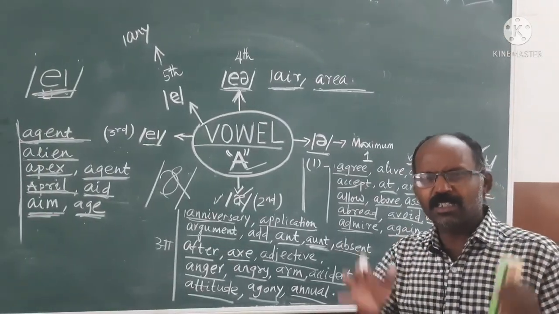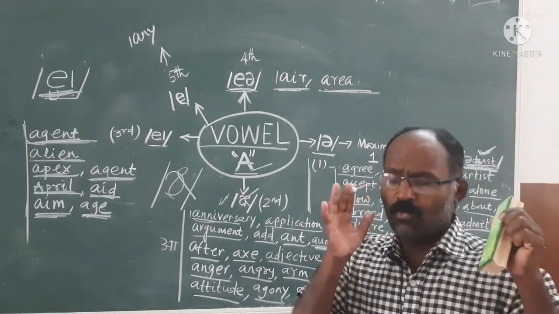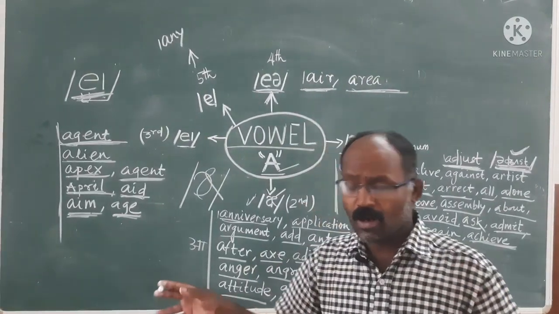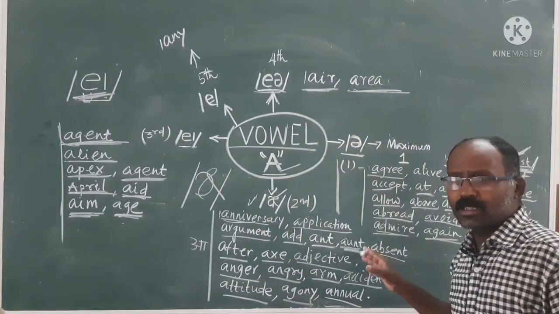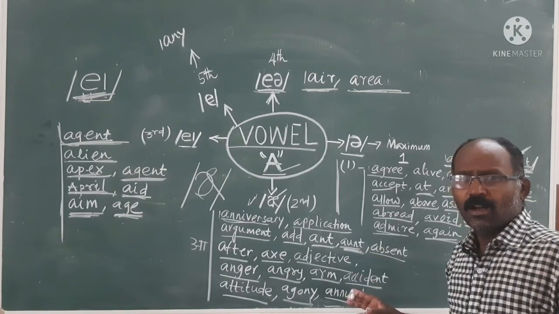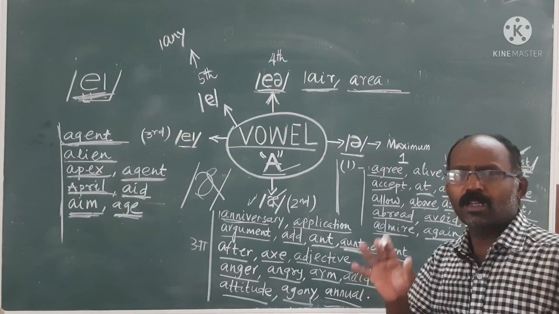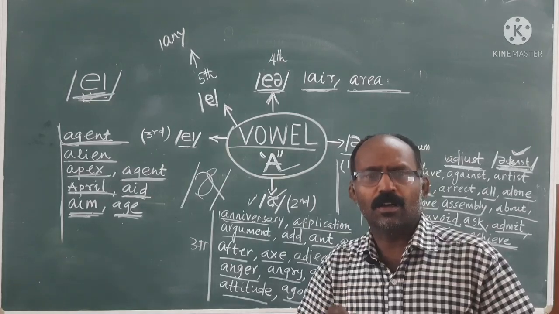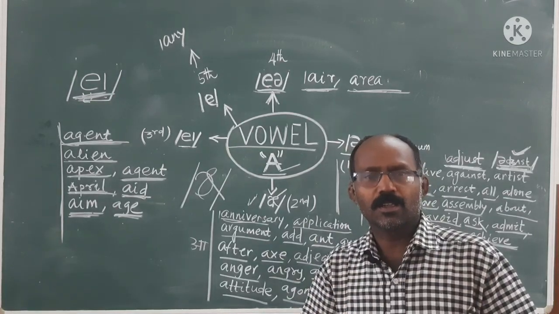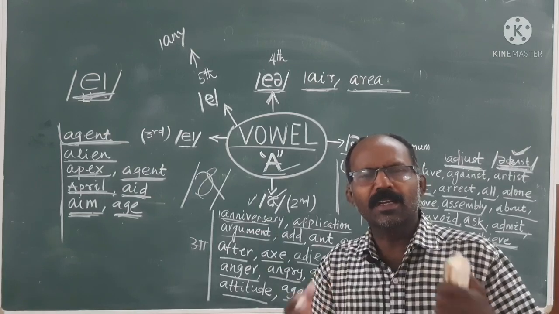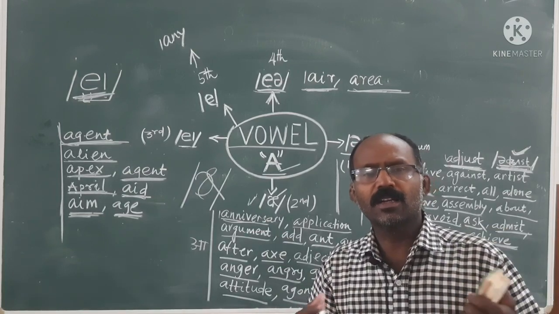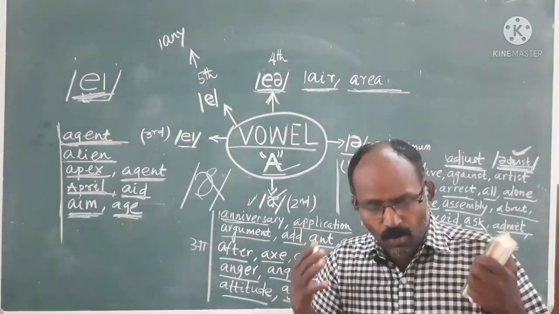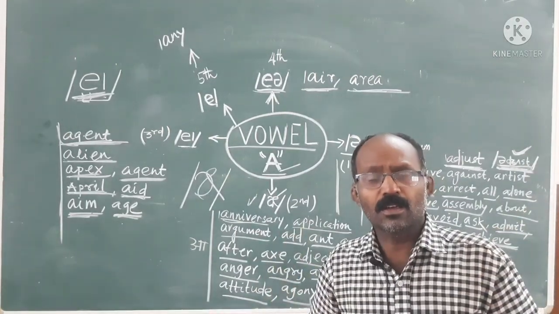That means nowadays it is the call of the time, if you want to know the globe, then what will you have to do? You have to know all these things. Then maximum things you will get cleared. When you get cleared, definitely you will be able to understand what the foreigners or native speakers of England are speaking. There will be no doubt. You will take interest to listen to the news. You will take interest to listen to the BBC channel also. You will take interest to read stories, listen to stories, novels.